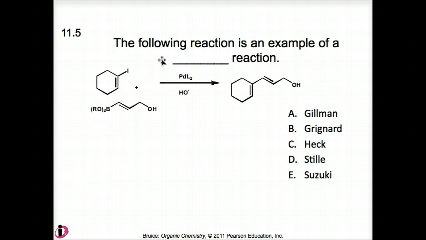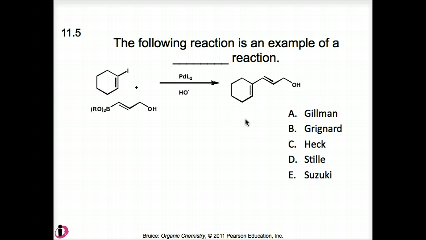Here is another question. The following reaction is an example of a blank reaction. So we need to pick which of these. We've got all of the coupling reactions plus the Grignard reagent reaction listed here. So let's look at this. Which one do you think it is based on what we've got? We've got 2 reactants present. One of them has a boron containing moiety, and we've got a palladium catalyst.